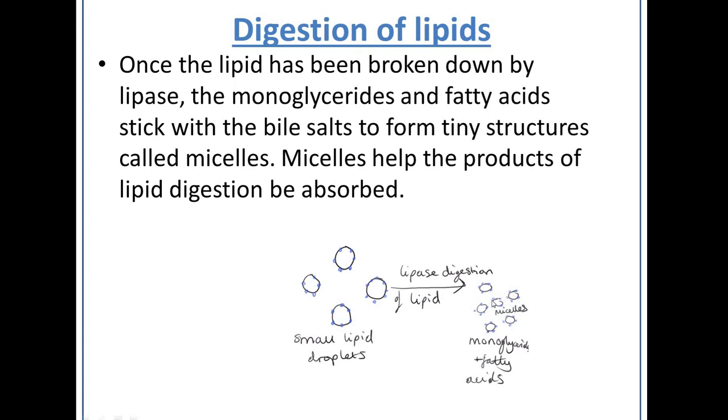So micelles are literally little droplets made up of monoglycerides, fatty acids and bile, and they help with the absorption of the monoglycerides and fatty acids across the epithelial wall into the bloodstream.